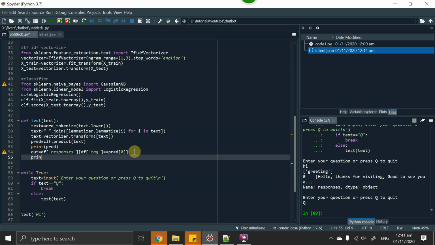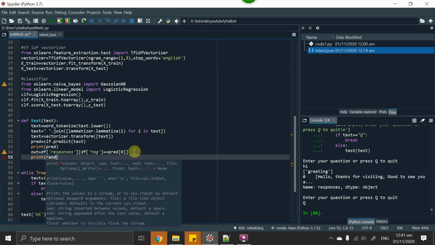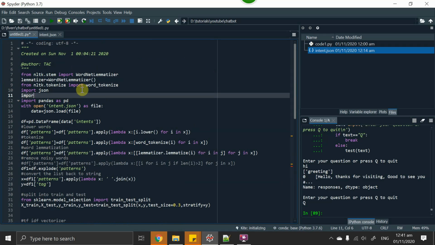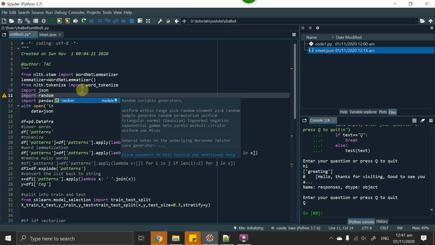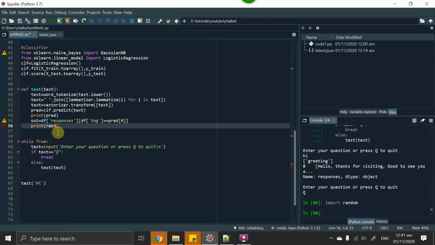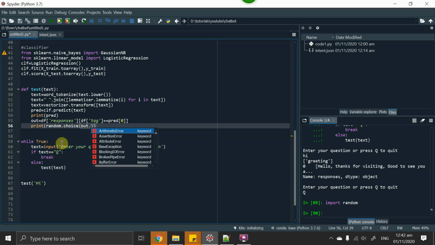So print random. Let's import the random module for this purpose. Import random. Print random.choice of out.